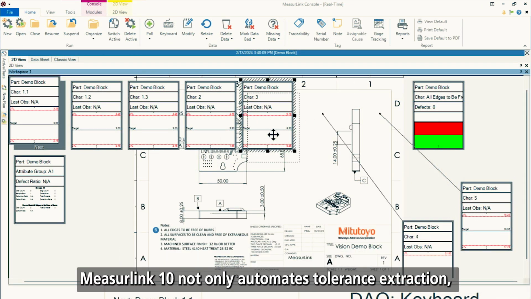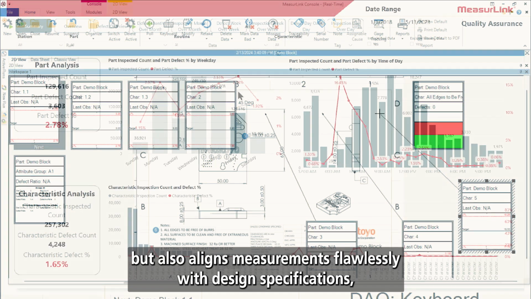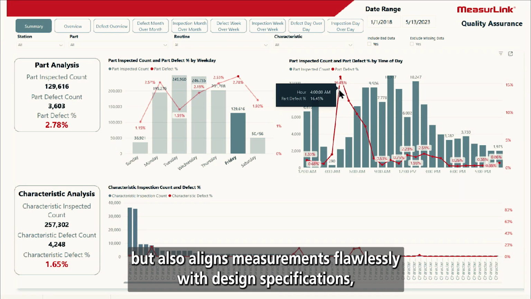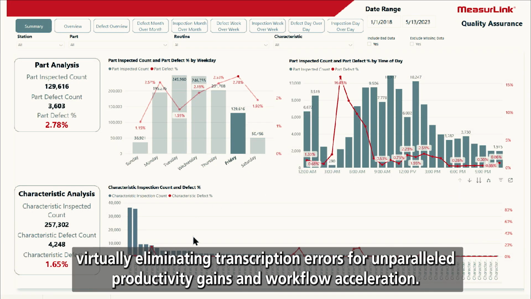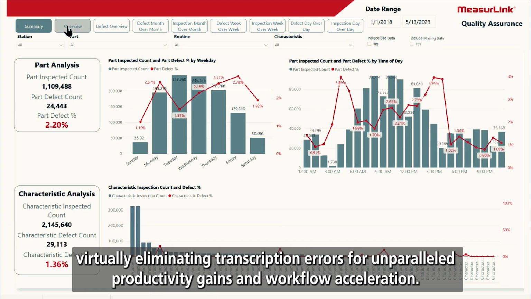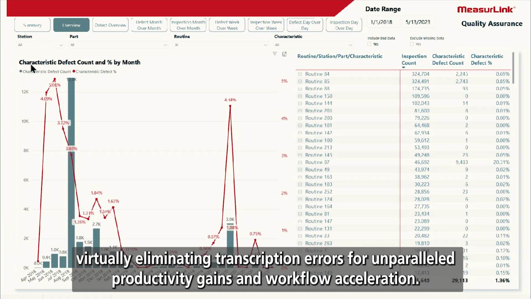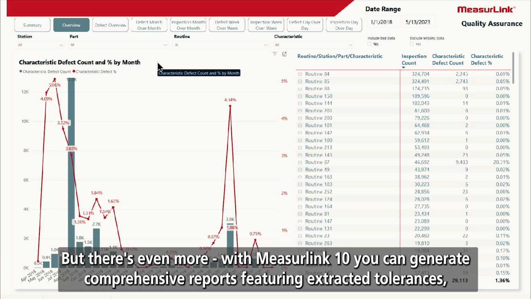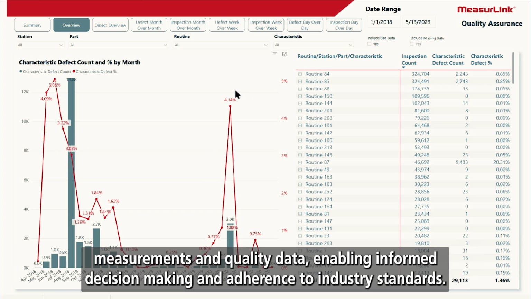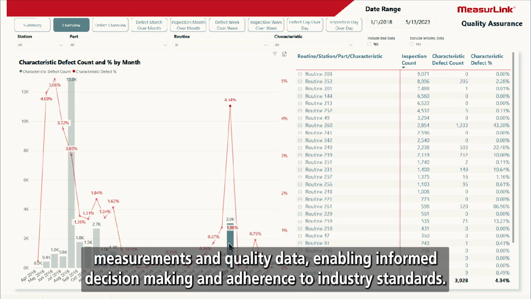MeasurLink 10 not only automates tolerance extraction, but also aligns measurements flawlessly with design specifications, virtually eliminating transcription errors. But there's even more. With MeasurLink 10, you can generate comprehensive reports featuring extracted tolerances, measurements, and quality data, enabling informed decision-making and adherence to industry standards.